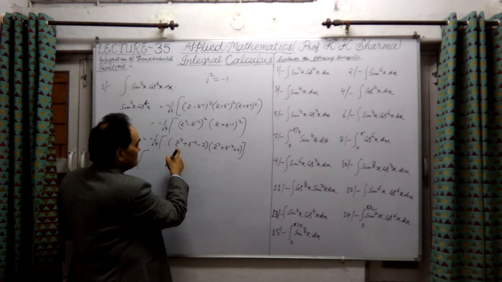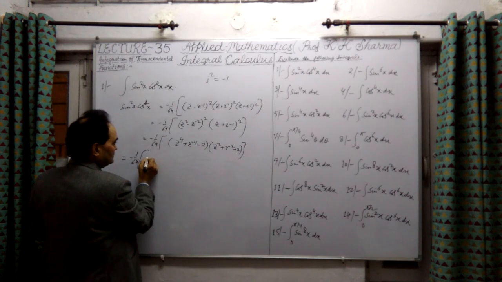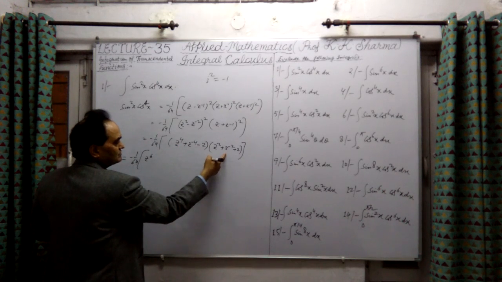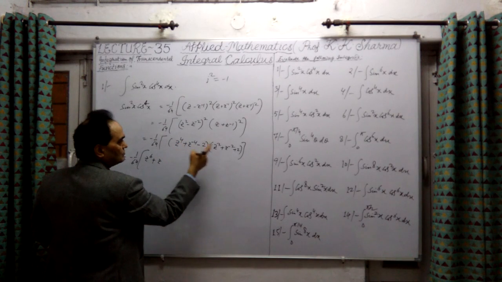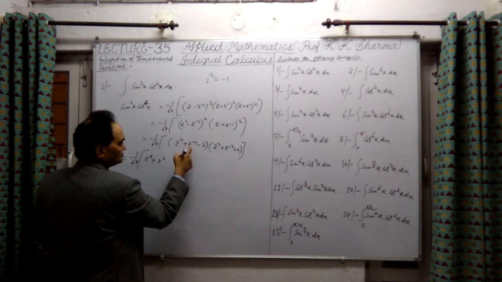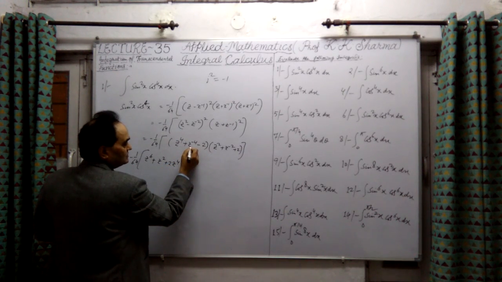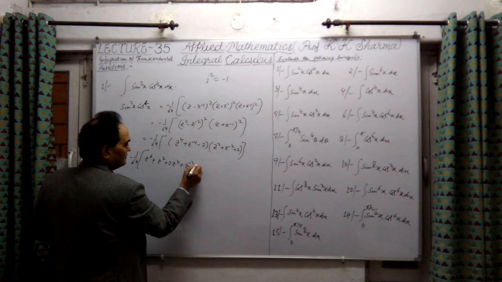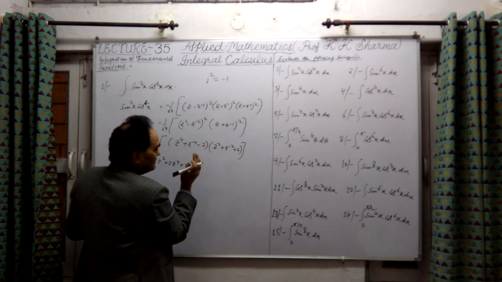Now let me multiply by z^4 these three. First, z^4 into z^2 will be z^6. z^4 into z^-2 will be z^(4-2), that means plus z^2. z^4 into 2 will be 2 into z^4. Now by z^-4, this will be plus z^-2, because -4 plus 2, if I add them, that will be -2 only.